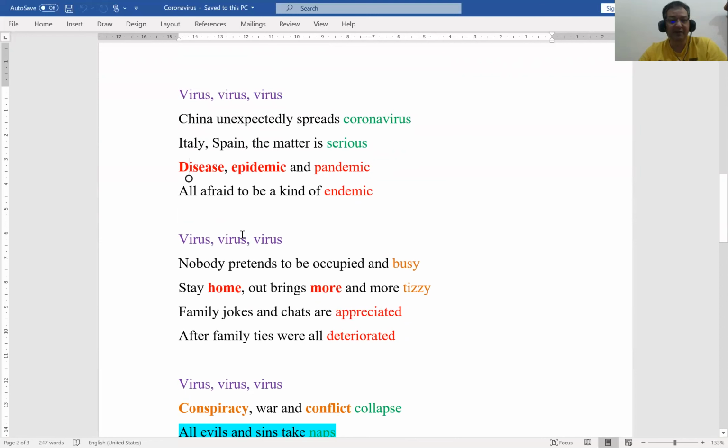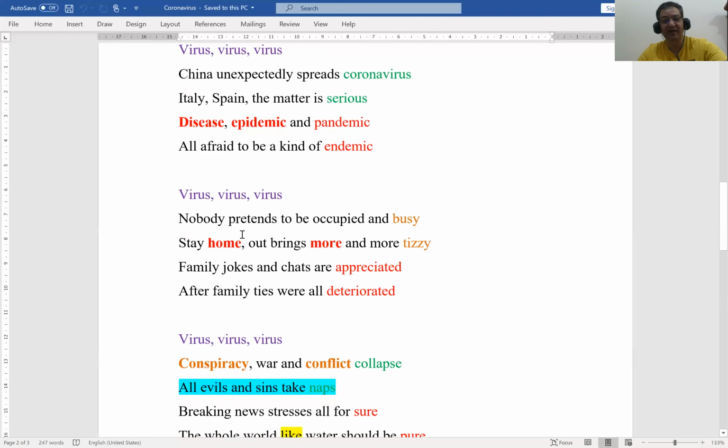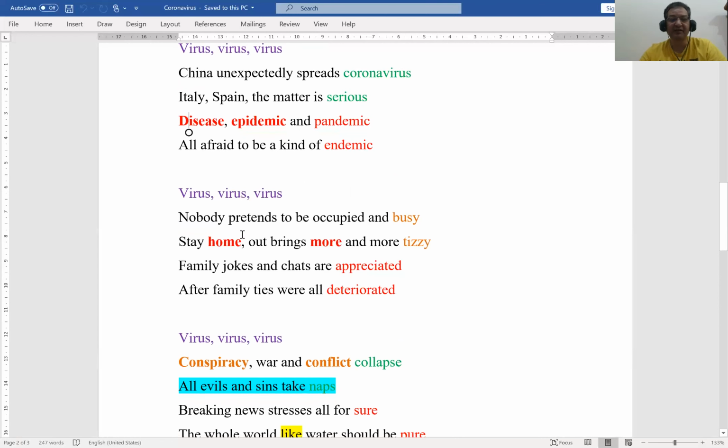Virus, virus, virus. China unexpectedly spreads coronavirus. Italy, Spain, the matter is serious. Disease, epidemic, and pandemic, all afraid to be a kind of endemic. Virus, virus, virus. Nobody pretends to be occupied and busy. Stay home outbrings more and more dizzy.